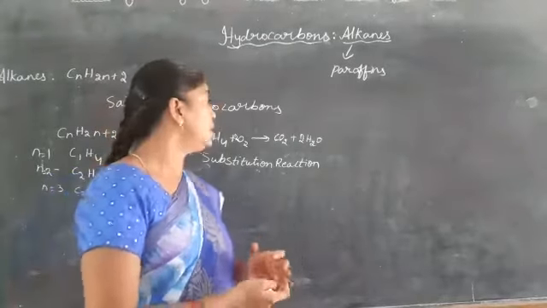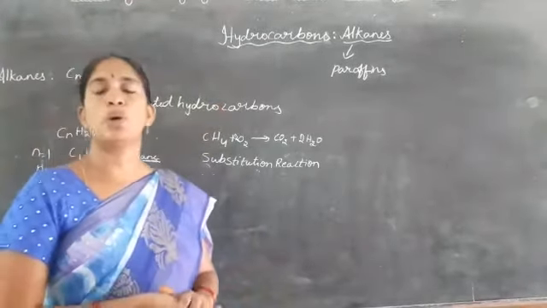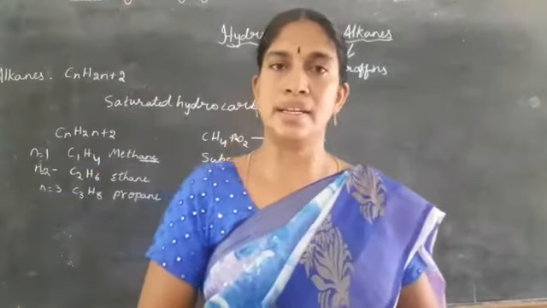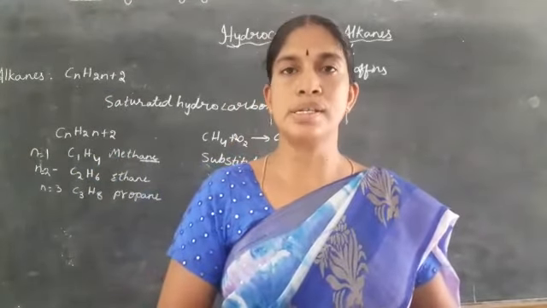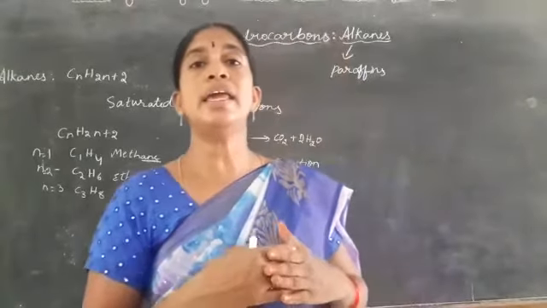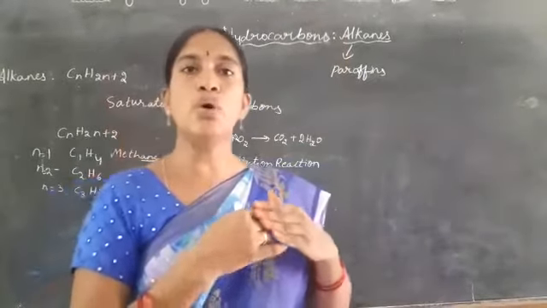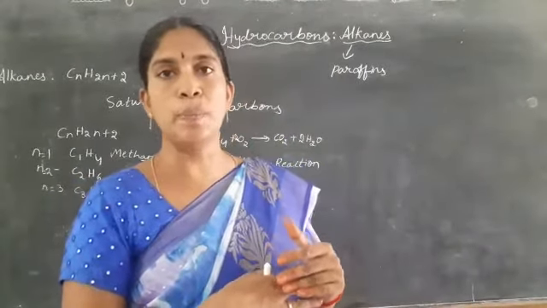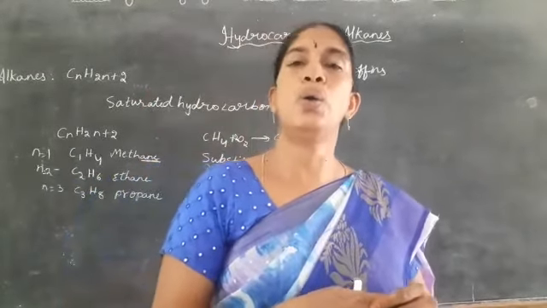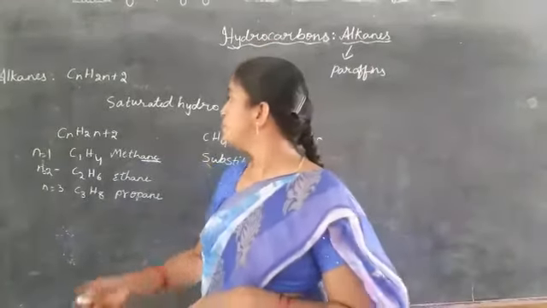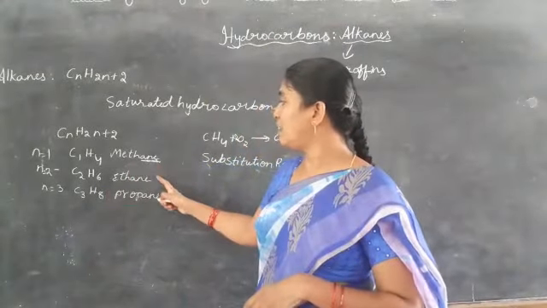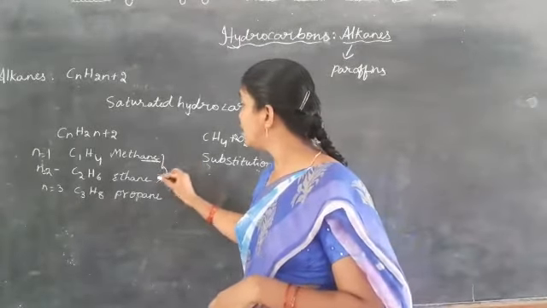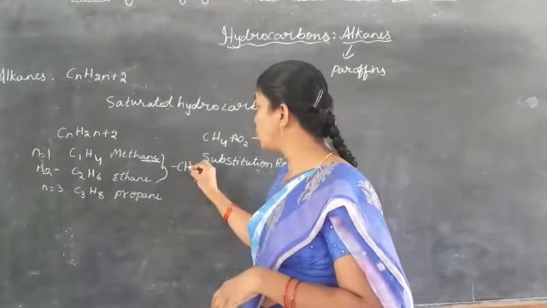Okay, children, then we will learn about the homologous series. We have already discussed the homologous series in earlier classes. What is a homologous series? If any two compounds differ by a CH2 group, that is called a homologous series. If you observe methane, ethane, or ethane, propane, there we can see a difference of CH2.